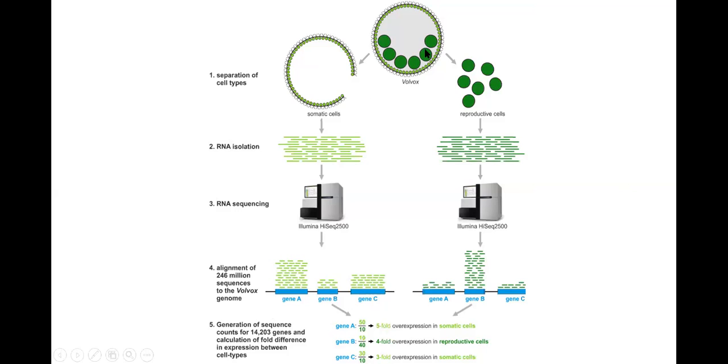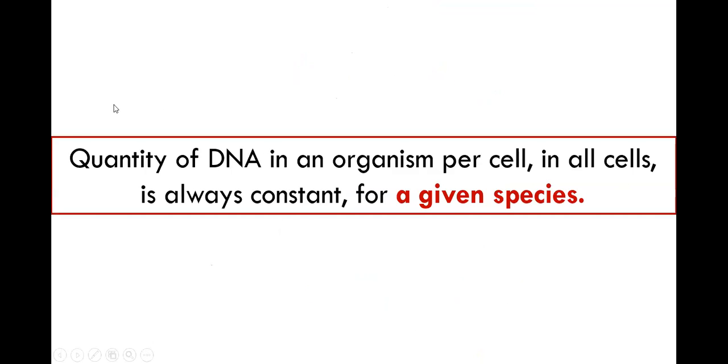The first concept is that though the organism is at the lower phyla in terms of evolution, its gene numbers are huge, and the genome size also may not be simple. That brings you the fundamental for the C-value paradox. What is this paradox people are talking about? We will talk about the quantity of DNA in an organism, per cell or in all cells, which is always constant for a given species. That was the fundamental observation. The quantity of DNA in an organism, compared from cell to cell, has no variability. The quantity is common in a given species, so it is a constant value.